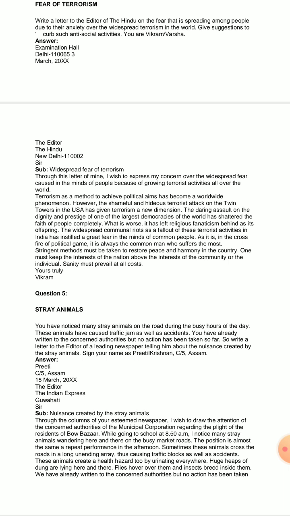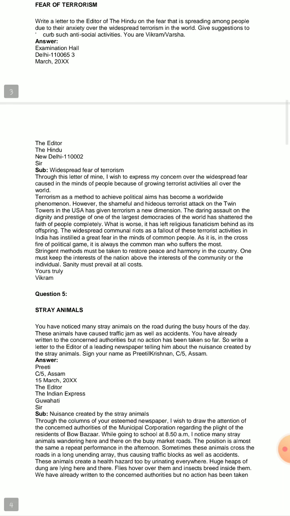The widespread communal riots as a fallout of these terrorist activities in India have instilled a great fear in the minds of common people. And obviously, the communal riots are also a big factor. That is a factor that is somewhat related with terrorism also.